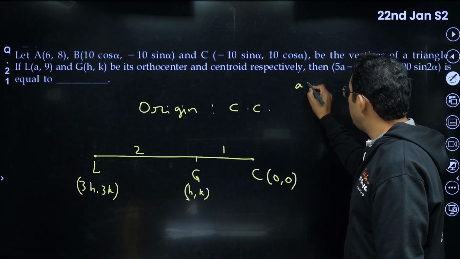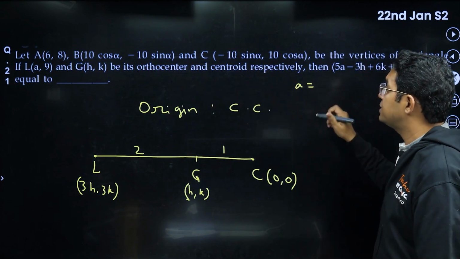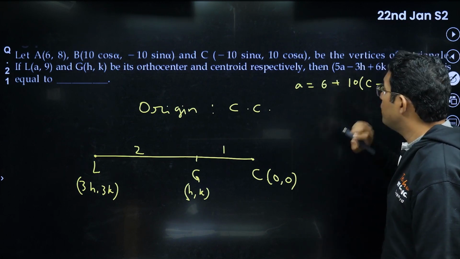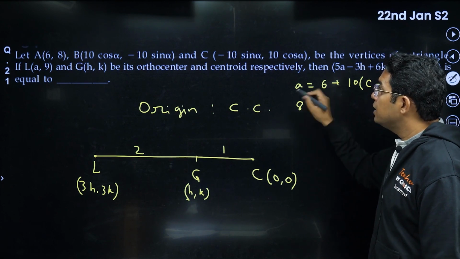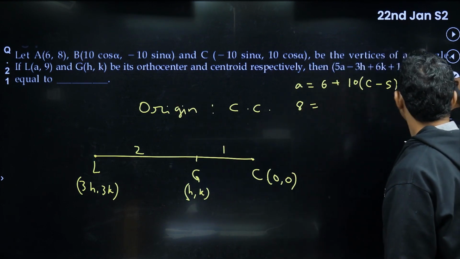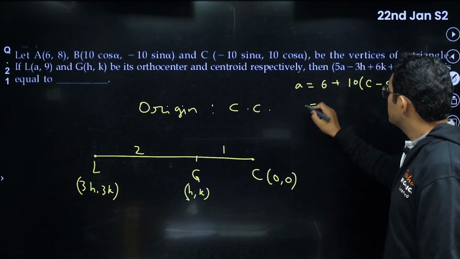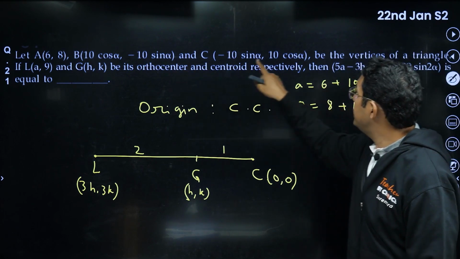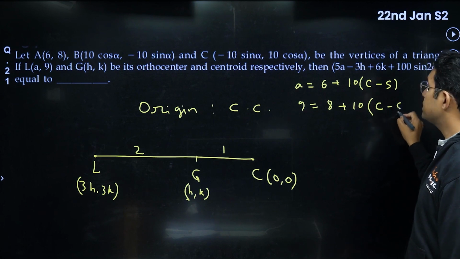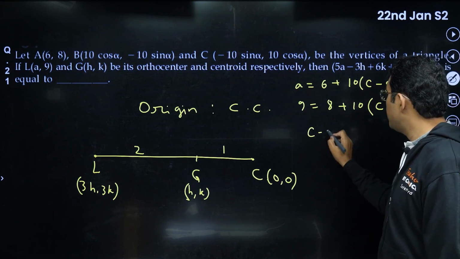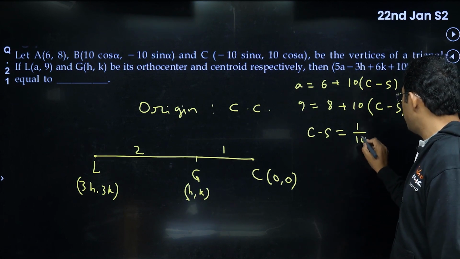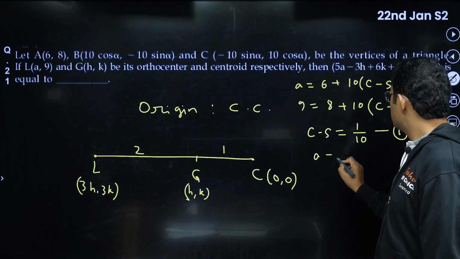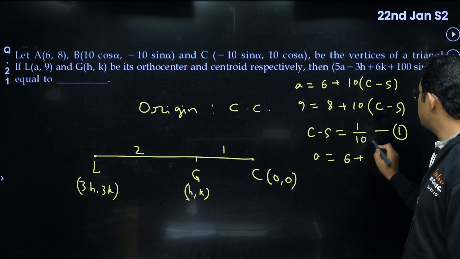So that means this A will be equal to the sum of the 3 things. That is 6 plus 10, I can take common, cos alpha minus sin alpha. Likewise this 8, I can take as not 8, 9 actually. Yeah, this is 9 here. So that 9 will be equal to 8 plus 10 common. For y coordinate it is cos minus sin again. Yeah, both times cos minus sin. So from here we are getting cos minus sin to be equal to 1/10. Okay, so this is one relation I'm getting, and I can put it here. From here I will get A also. What will be the value of A? A will be equal to 6 plus 1, that is 7.